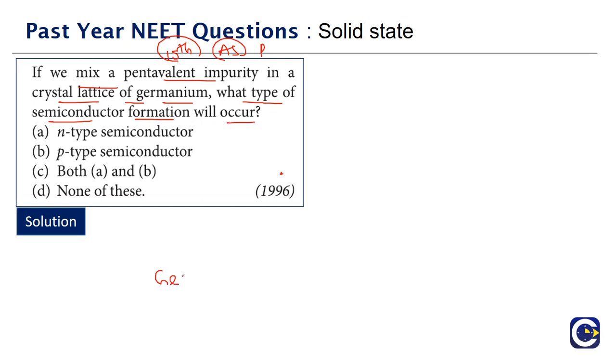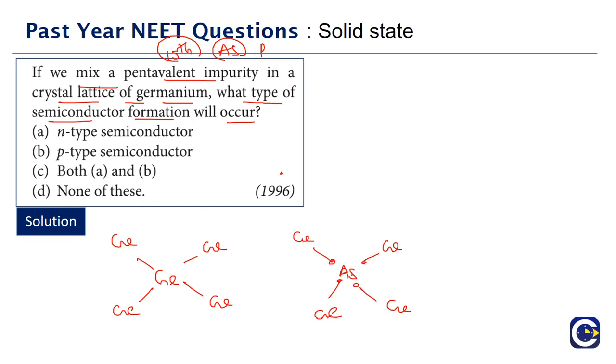Normally, each germanium in the crystal structure is bonded to 4 more germaniums, because the valency of germanium is 4. If we dope a small amount of a pentavalent impurity, say arsenic, arsenic will occupy the position of germanium, which means arsenic has to form 4 bonds. Because the number of valence electrons of arsenic is 5, after forming 4 bonds it will still have 1 electron.